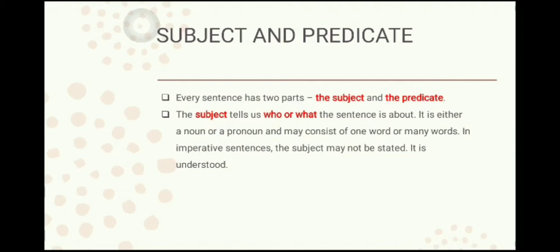Now students, you must think this, that in any sentence that we speak or make, there is one particular person or animal or place or thing or an idea that we are talking about, right? We cannot have any sentence without a proper subject. So, who or what the sentence is about is called the subject.